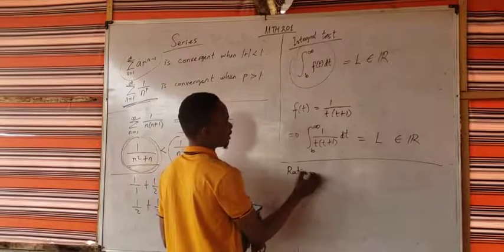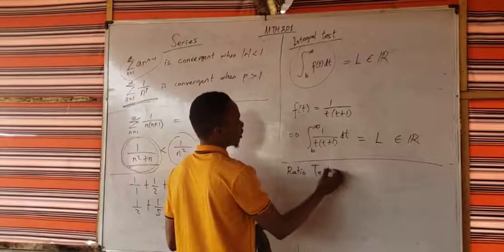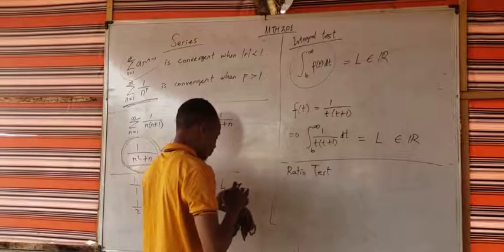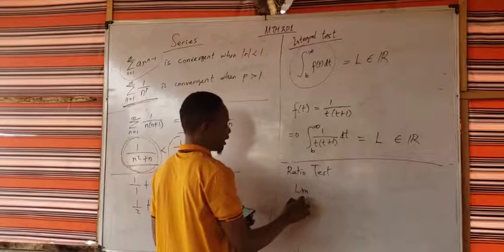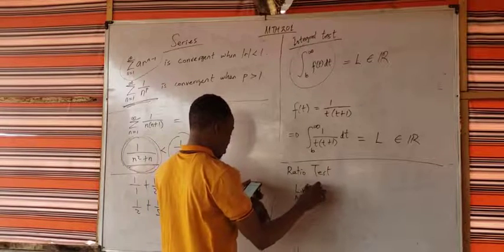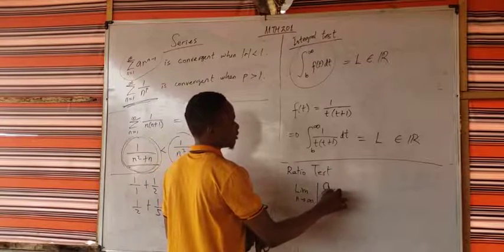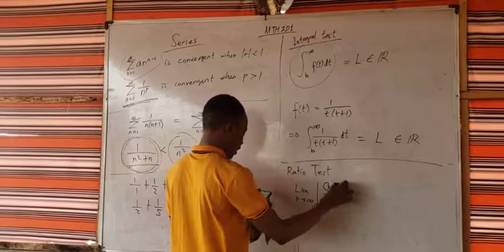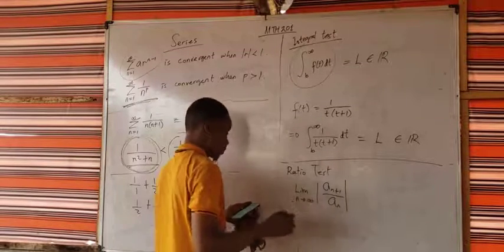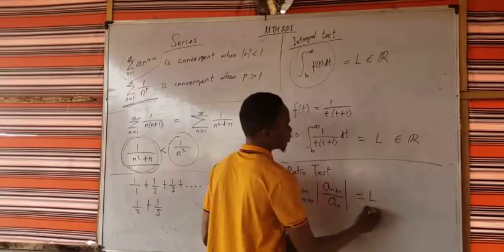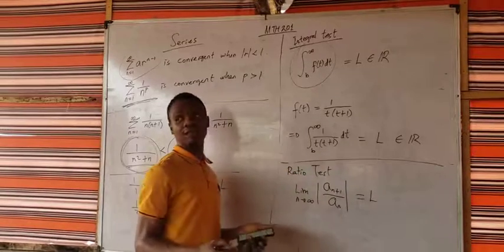So for the ratio test, you have to find out the limit as n approaches infinity of modulus of a(n+1) over a(n). So if this is going to give you some L, please pay attention now.